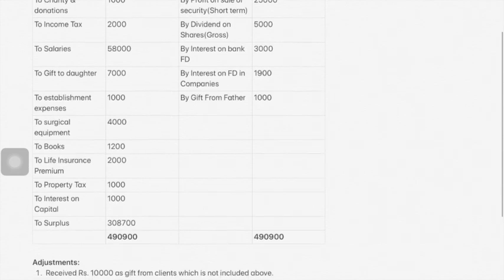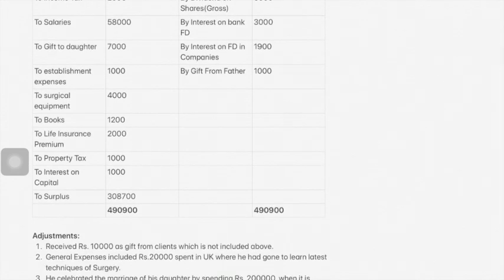To surgical equipment. Now, surgical equipment is a depreciable asset. Equipments are used for more than 1 year. So, surgical equipment is a depreciable asset. So, you can claim depreciation on surgical equipment.